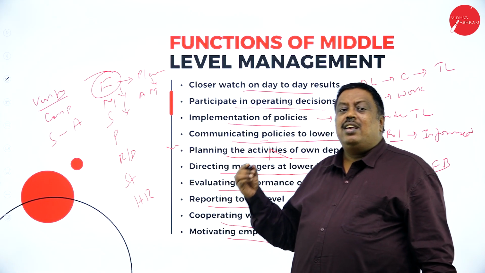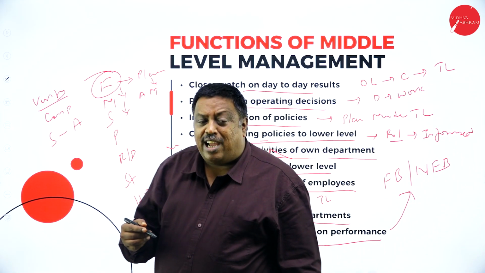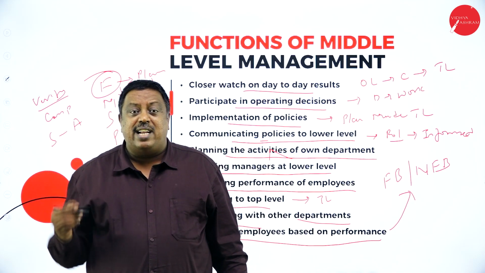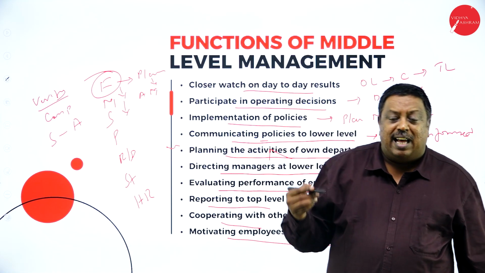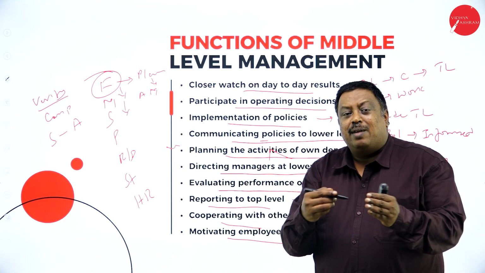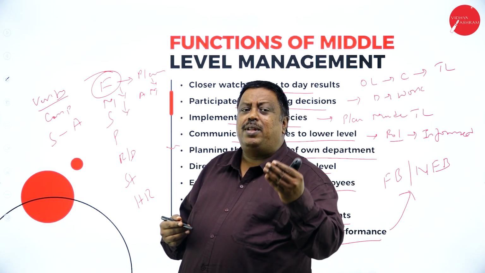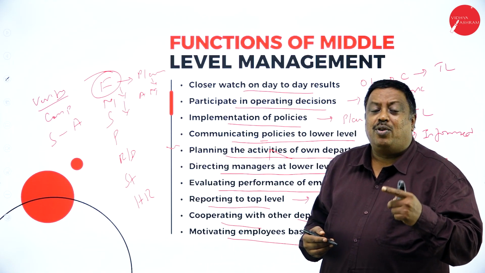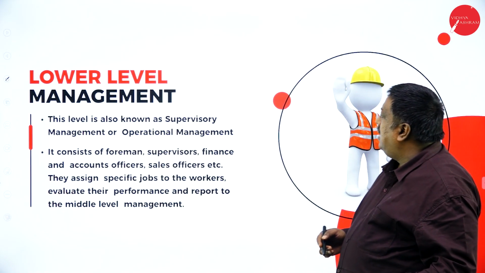And they say that if you become star of the month more than 4 times in a financial year, then you get a benefit. For example, you may get a motor vehicle, or a computer, or some benefits from the top level for the work you have done and the achievement you have made. So these things are done here.